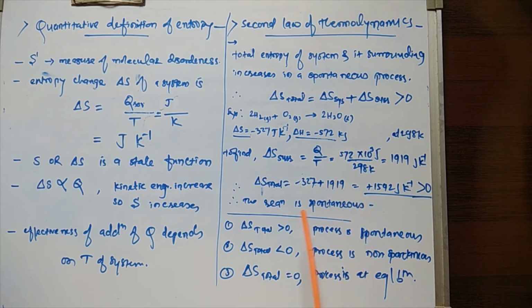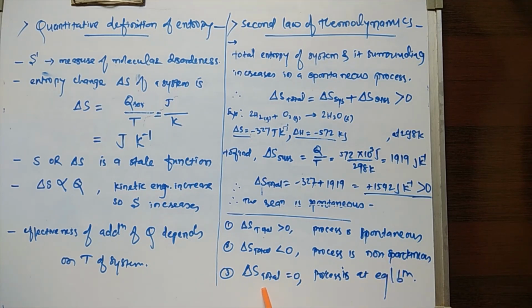So from the delta S values we can give three relations. If delta S total is greater than 0, positive, then the process is spontaneous, as we have seen here. If delta S total is less than 0, negative, then the process is non-spontaneous.